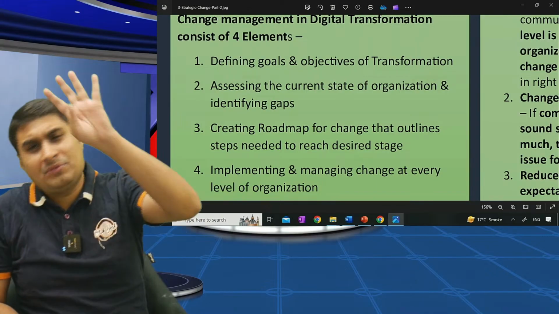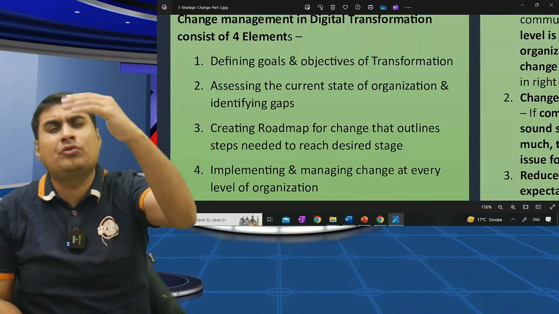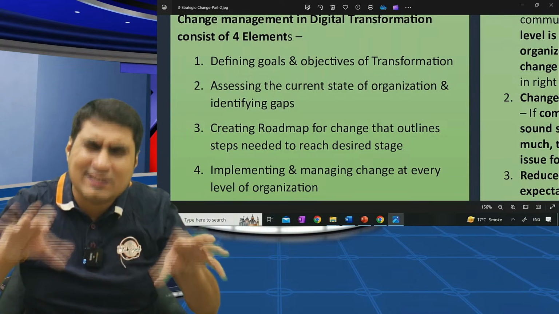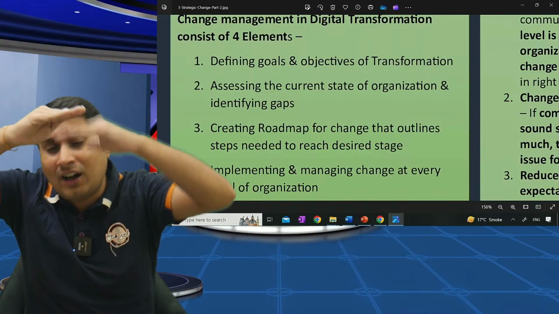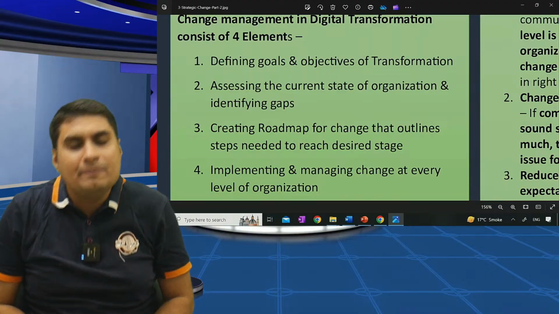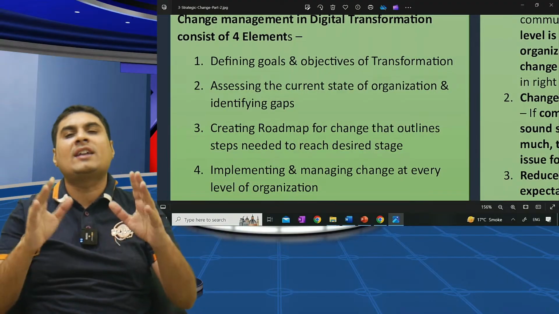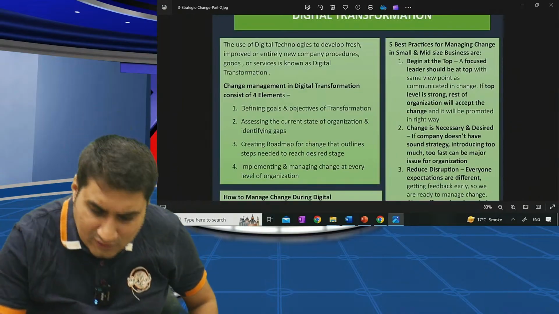Chalo, change management is four steps. Number one, define the goals and objectives of transformation. Assess the current stage of the organization and identify the gap. Create a roadmap that includes the steps needed to achieve the desired stage. Implementing and managing change at every level of the organization. This may come or not, but this will surely come.